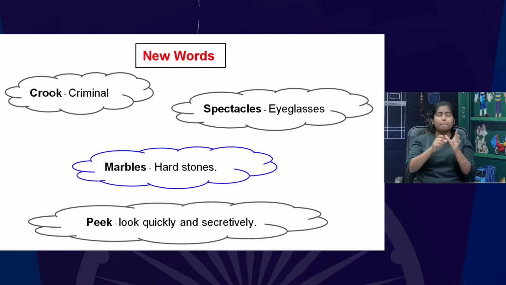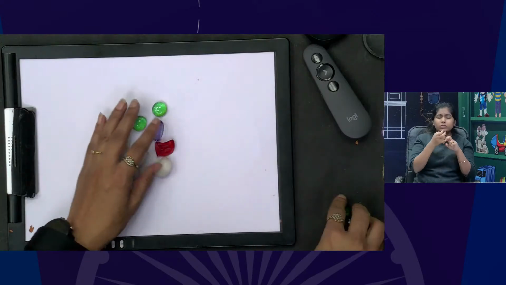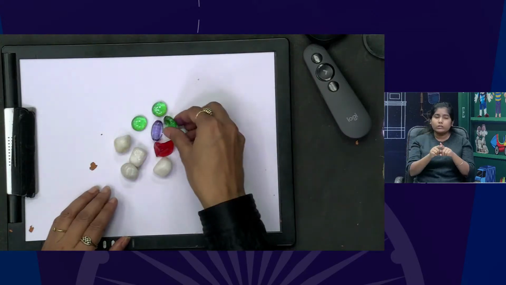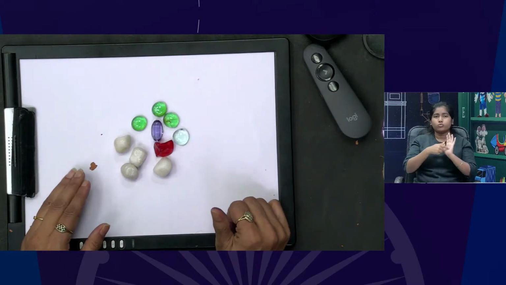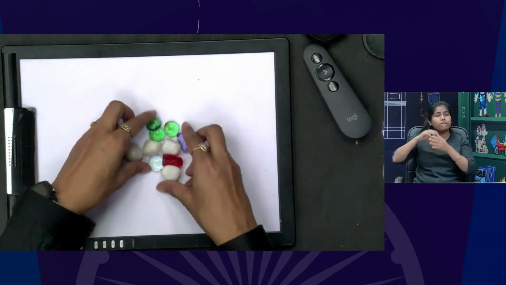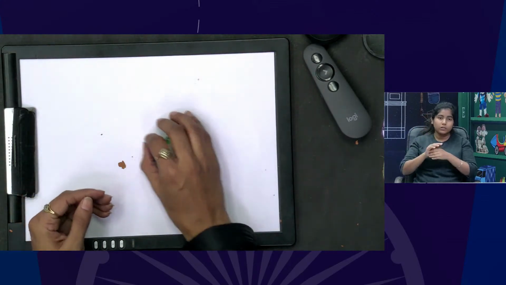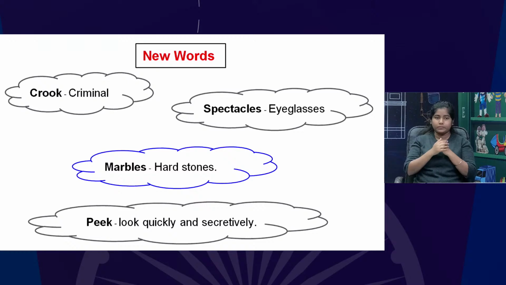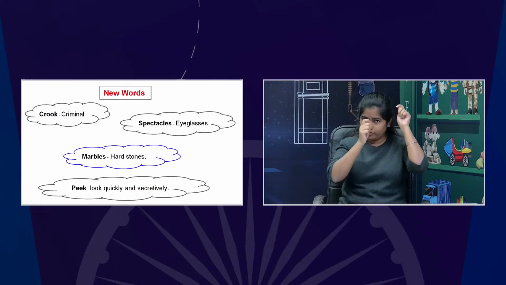And the marbles. These are small, concrete objects which we can bring to our classrooms so that the learning of our students can be long lasting. So these are the marbles we can show. Next is peek. Look quickly and secretively. Like if I'm wearing this hat, it means I'm going to find out something.